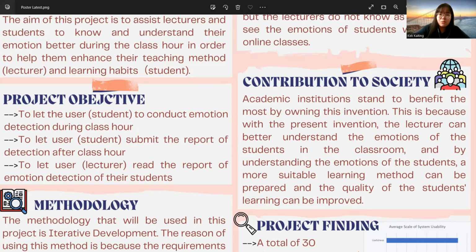By having these inventions, we can be sure that the academic institutions tend to benefit the most. This is because with the present inventions, the lecturer can better understand the emotion of the student in the classroom. And by understanding the emotions of the student, a more suitable learning method can be prepared and the quality of the student's learning can be improved.